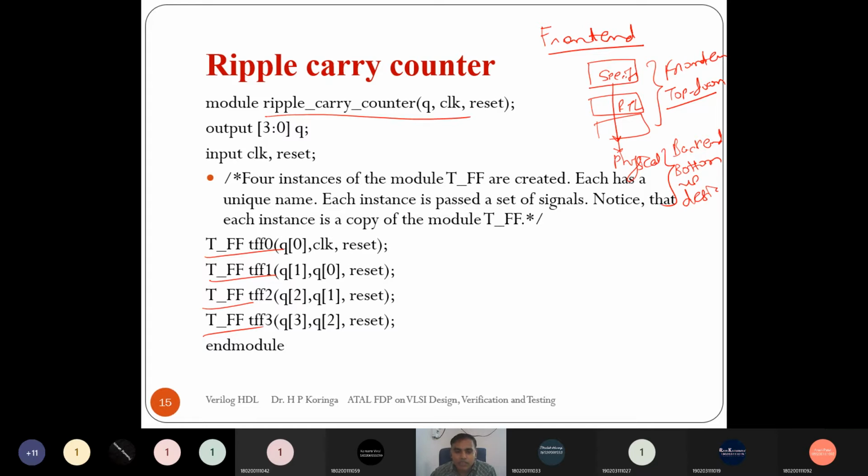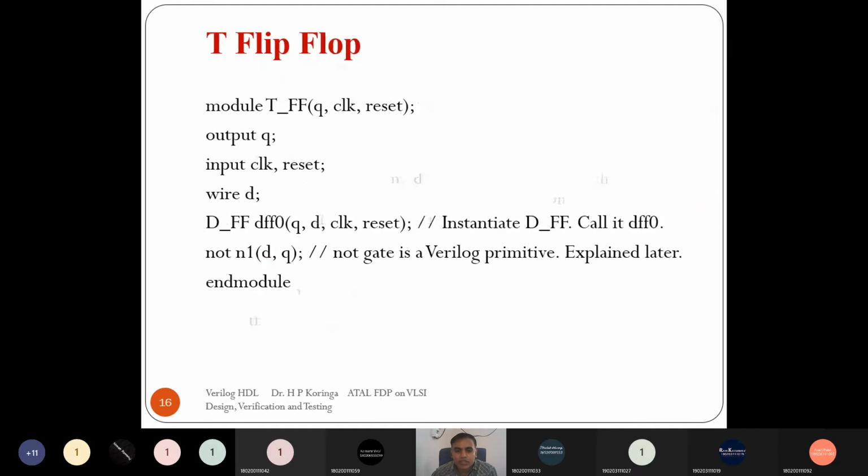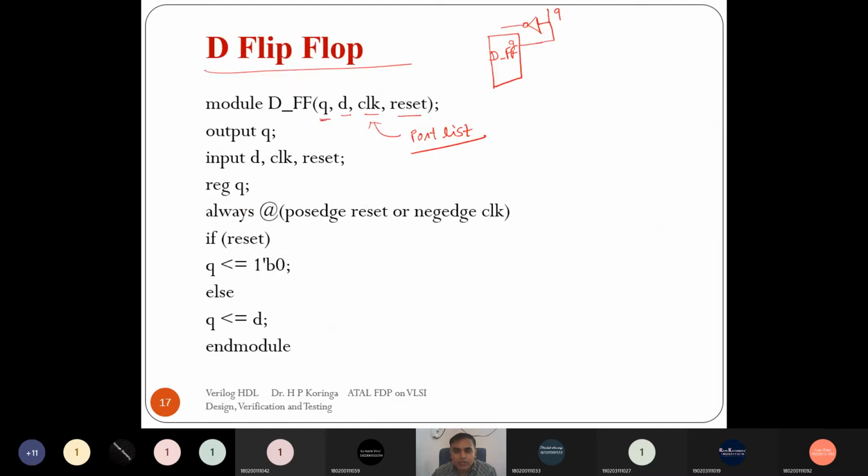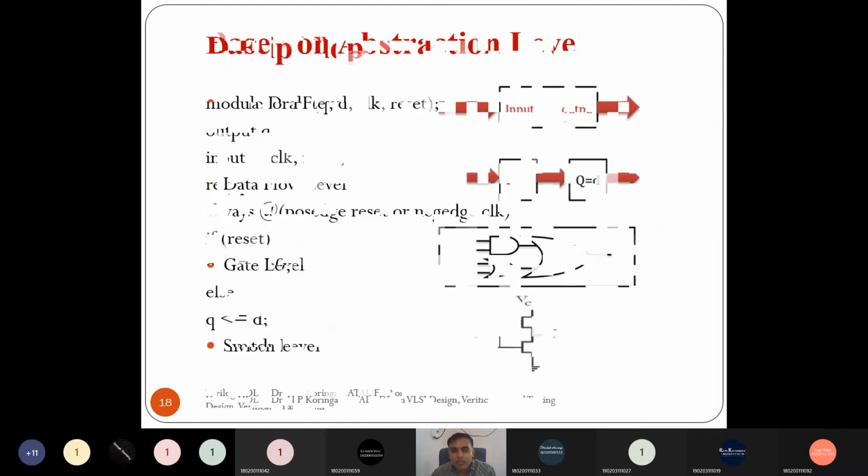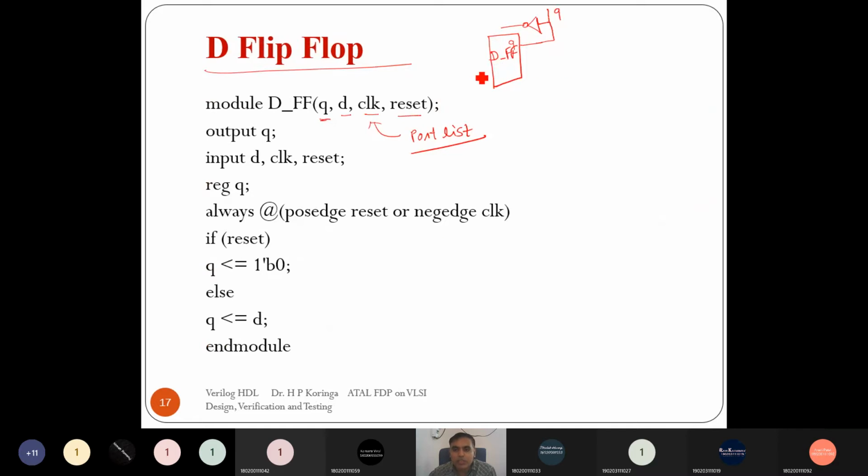Now once we synthesize the RTL code, that is done by the tool itself, and then it converts into the layout, right? If you see the backend side process, what are the two cells here? One is the D flip-flop, another is the NOT gate, right? This is also called a standard cell. Standard cell is designed using the bottom-up approach.